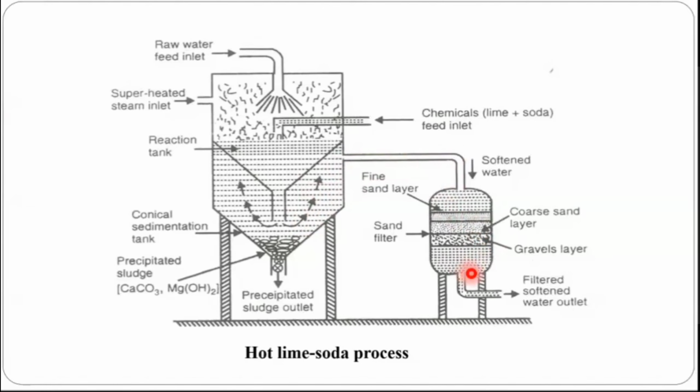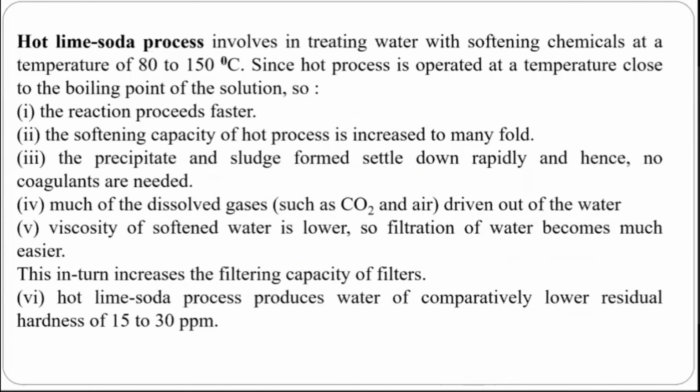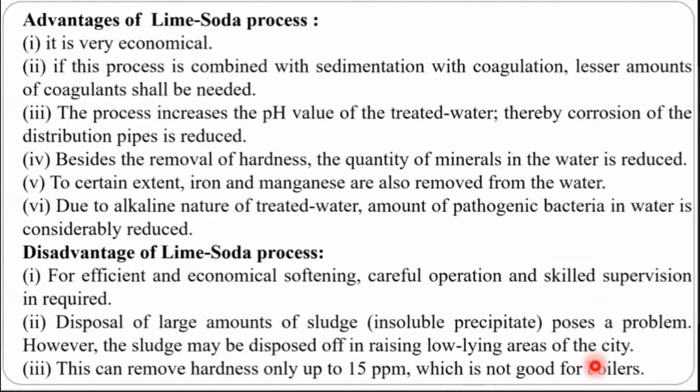Here there are various layers, like various filters: gravel, sand filters, fine sand filters, coarse material, etc., where this water is further softened and purified, and we get filtered water, highly softened water, by using the hot lime soda process. So here the precipitate of calcium or magnesium salts forms, and that is about the hot lime soda process. You know this theoretical part already, and the advantages or disadvantages of this.